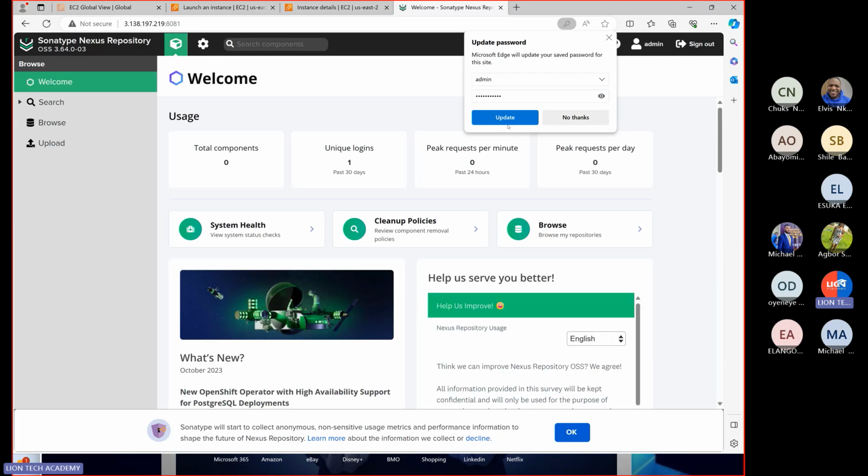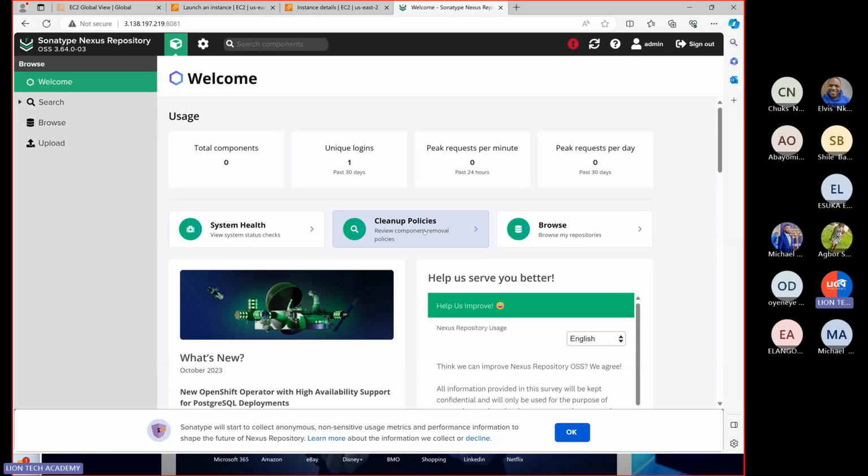Finished. So this is my Nexus environment. This becomes our Nexus environment. We have successfully installed Nexus.